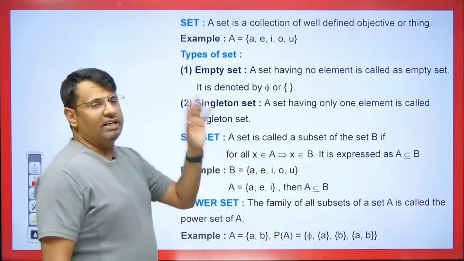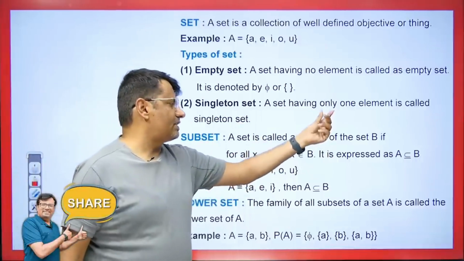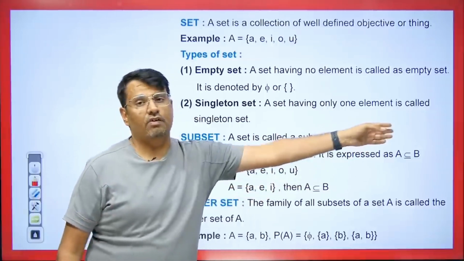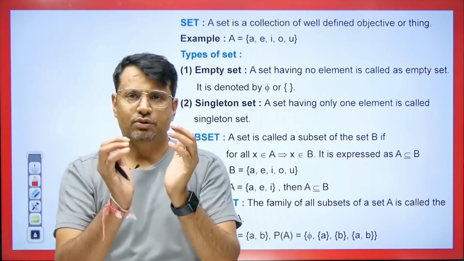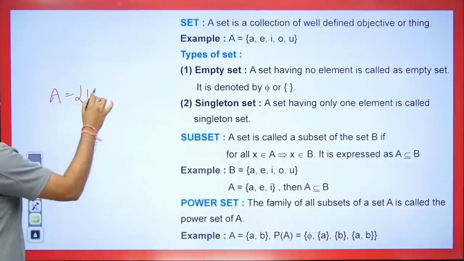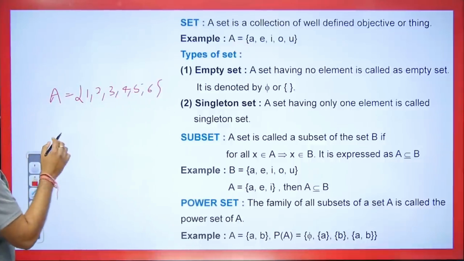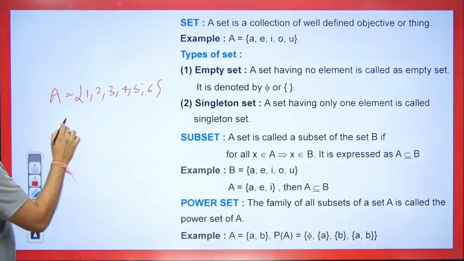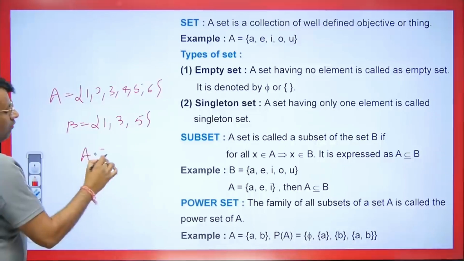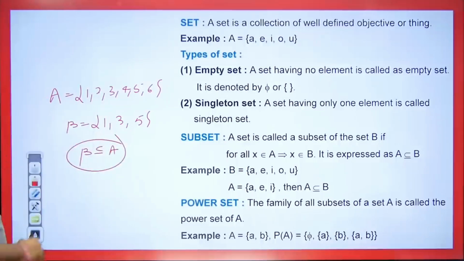Now let's talk about subsets. What is a subset? A set A is called a subset of set B if x belongs to A implies x belongs to B. It is expressed as A is a subset of B. So what happens here? A big set has a subset, a small set. For example, if we have a set containing 1, 2, 3, 4, 5, 6, and I ask you to take a subset of this which has odd numbers, what will be the set of odd numbers for us? It will include 1, 3, 5. Here set B is contained in set A. It's taking only what set A has, right? So B will become a subset of A.